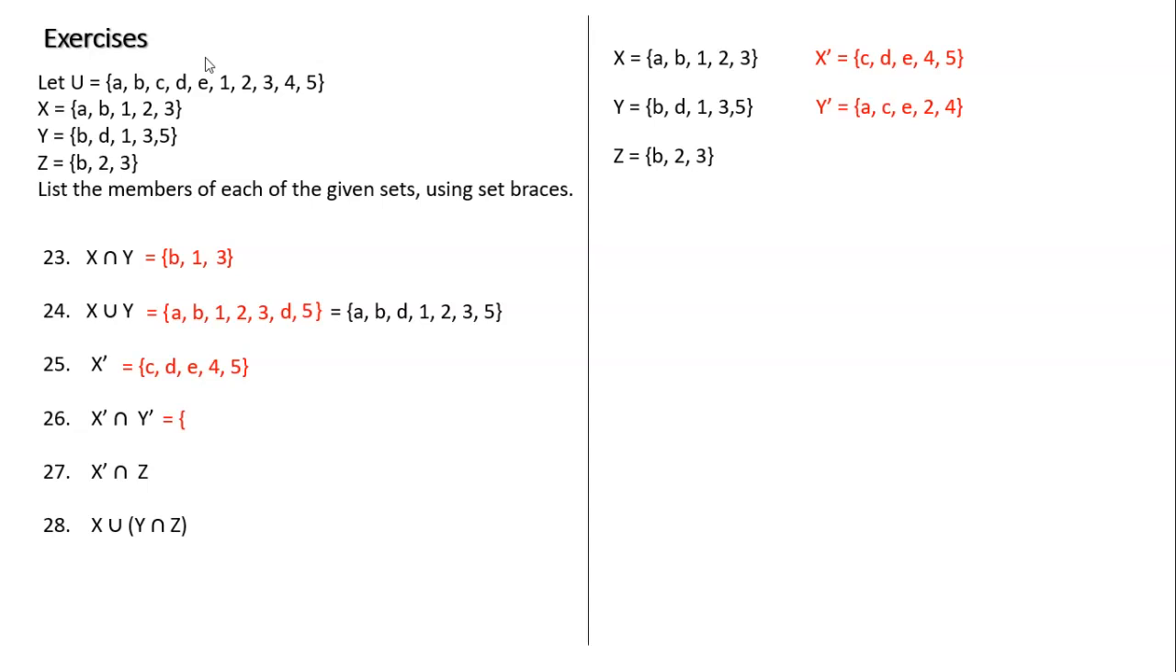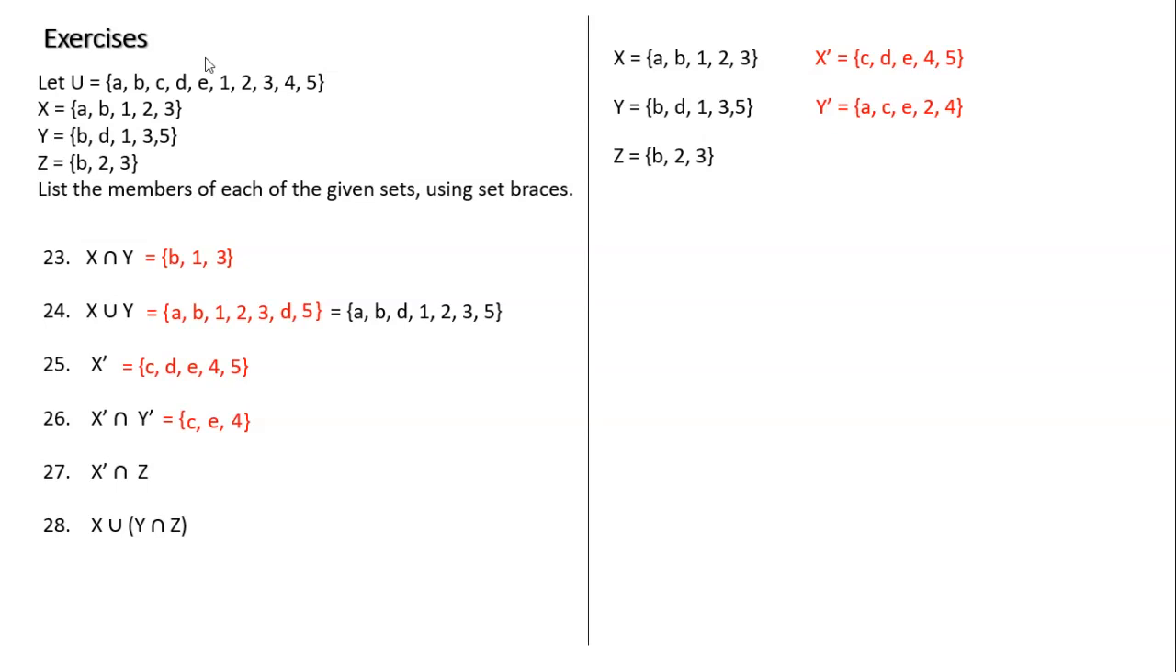All right, so let's look at the complements. I have my scratch work out here. So I have C, D, E, 4, and 5. I want to know what is shared with the complement of Y, which is A, C, E, 2, and 4. The only things they share are the C, the E, and the 4. So that would be my answer. This is the intersection of these two complements.